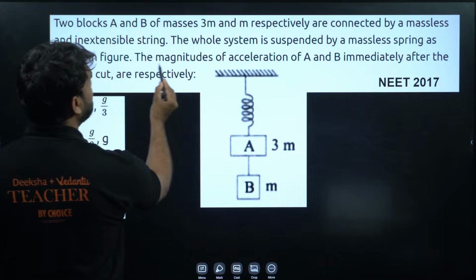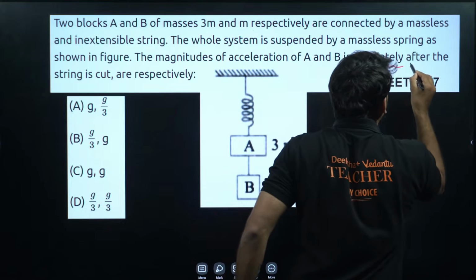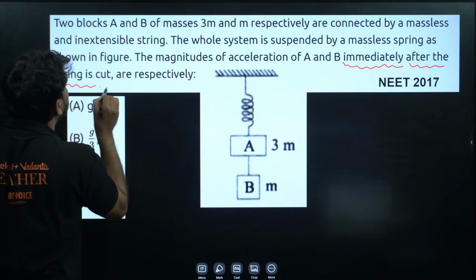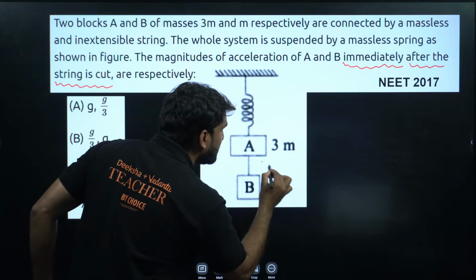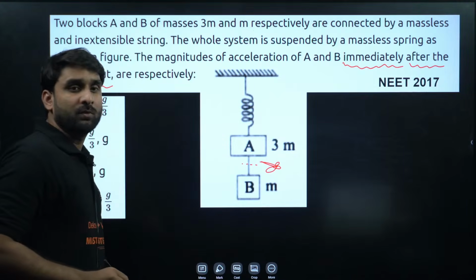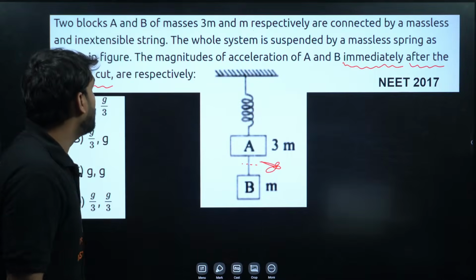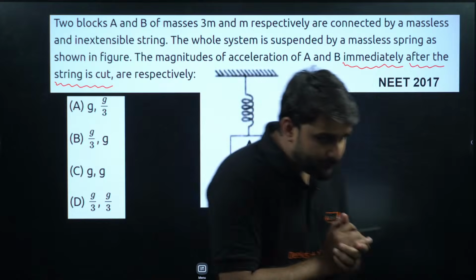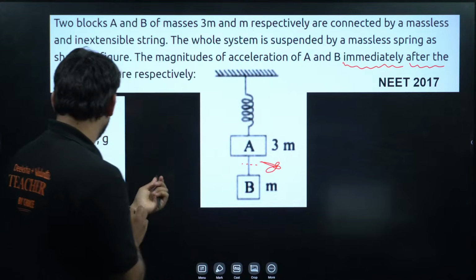As shown in the figure, the magnitude of acceleration of A and B immediately after cutting the string, this is very important. Means after some time we are cutting this string using, let's say, a scissor. We are cutting this string from here. So just after cutting the string, what will be the acceleration of block A and B? Option B, sir, option B is correct. Anjali is writing g and g by 3.